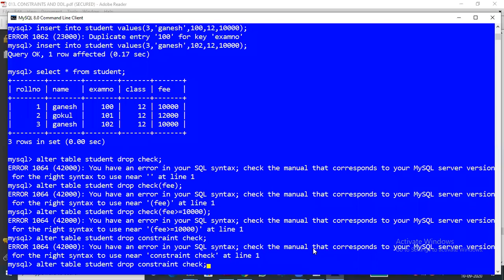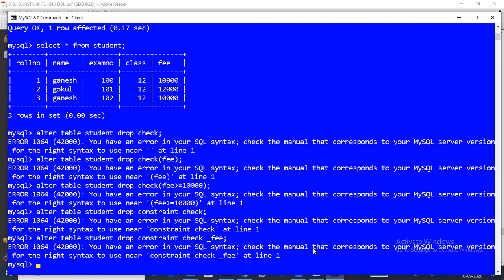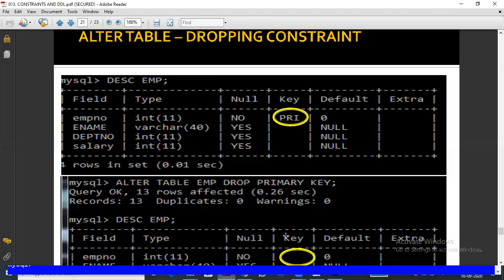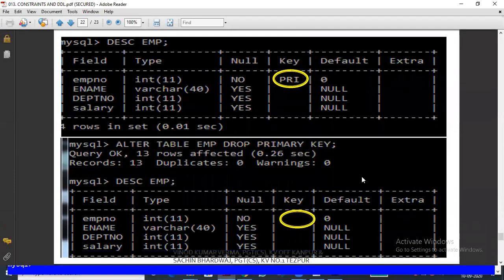One more method is there that I will try. Check underscore, what is the field name? Fee, no? Let me try this method. The structure is showing an error, CHECK. Okay, I gave a space. I will tell it later, not an issue. How to remove it, let me discuss in tomorrow's class. I will go to the slide, or else you will see that in the next slide.